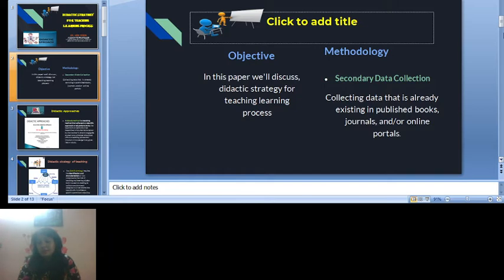What is the objective of this paper? The main objective of this paper is to discuss the directive strategy for the teaching learning process. For the methodology, we are using secondary data collection from published books, journals, and online portals.